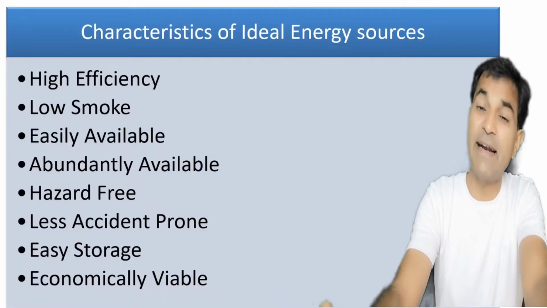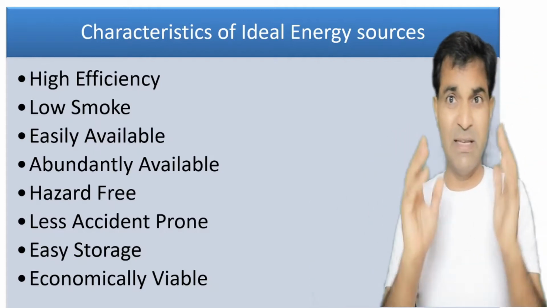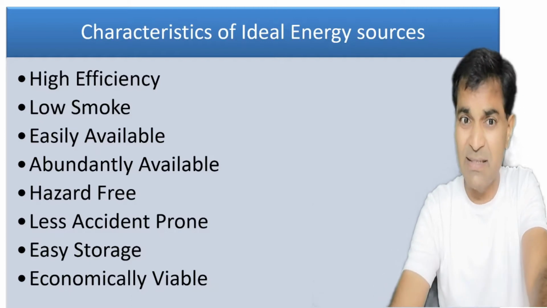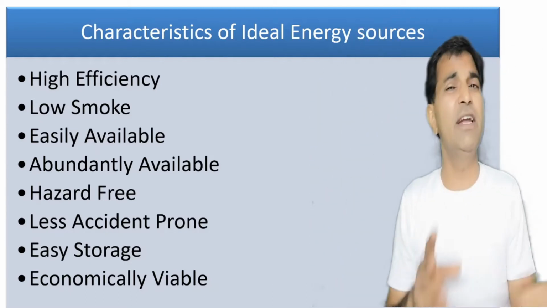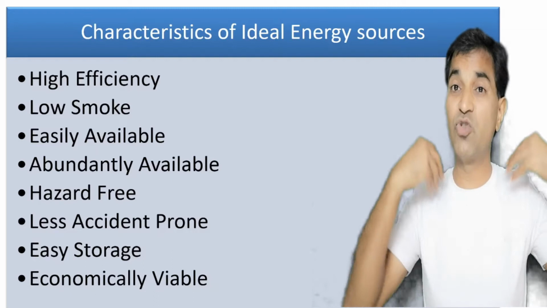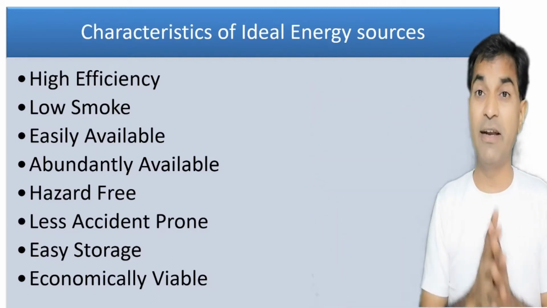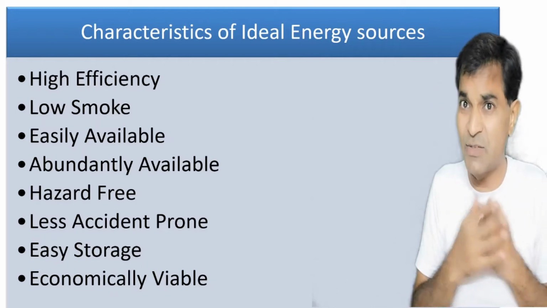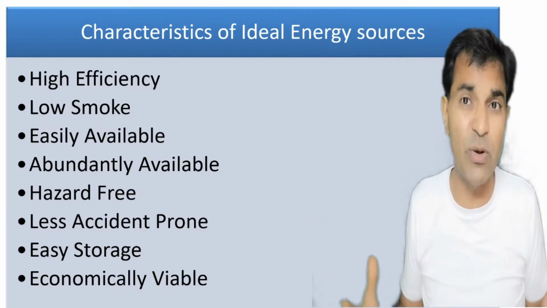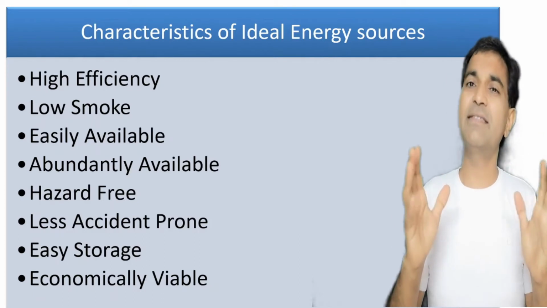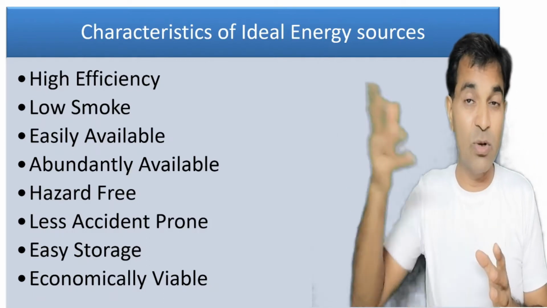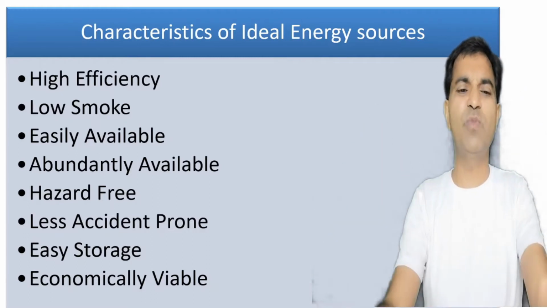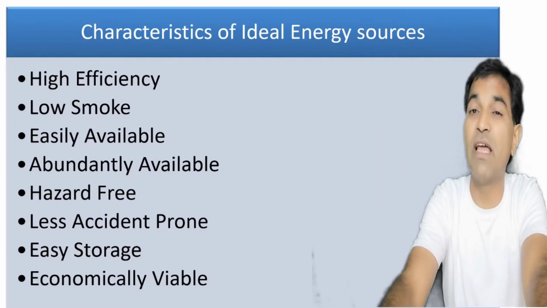Now, what are the different characteristics of the ideal energy sources? This question may be asked even in the examination. It should have a high efficiency, it should have low smoke, it should be easily available and abundantly available, and it should be hazard free. It should not pose any problem to humankind as well as any person. It should not lead to any diseases. Right? Less accident prone. It should not be like nuclear reaction that it may be hazardous to our body and health. Right? The storage should be easy and it should be economically viable.